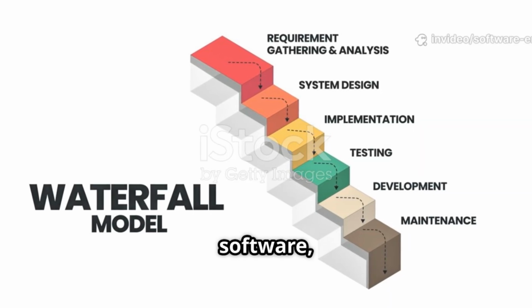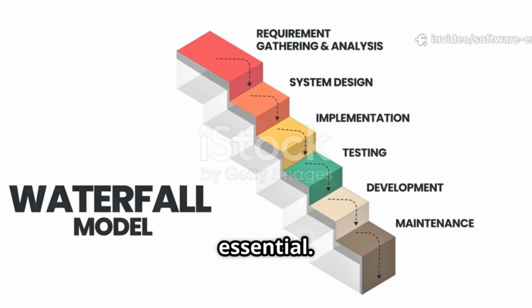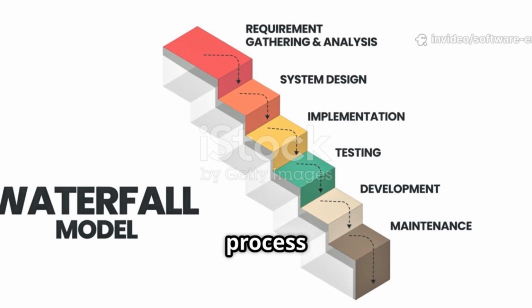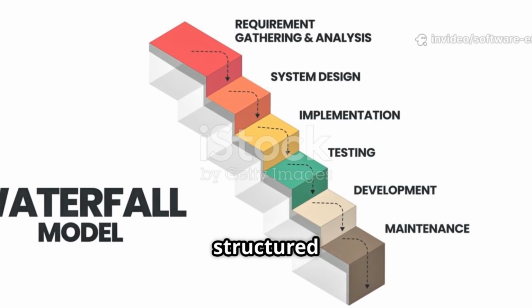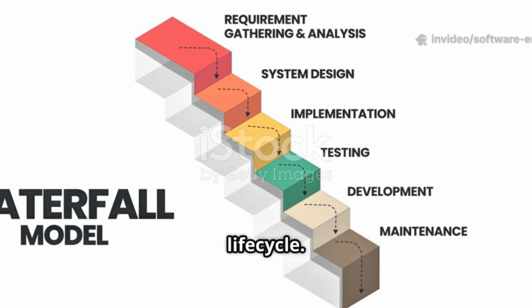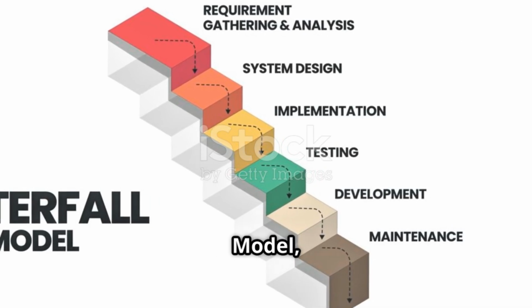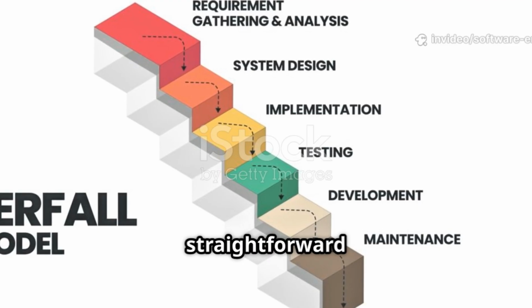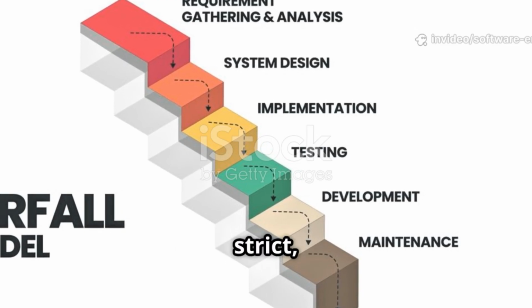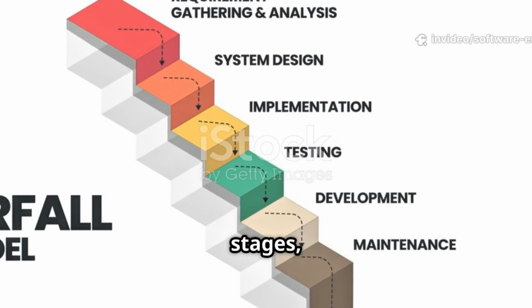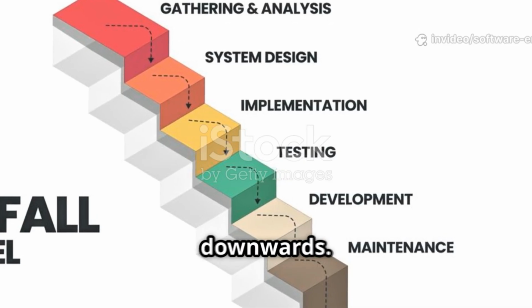When building software, having a roadmap is essential. These roadmaps are known as software process models, and they provide a structured framework for the entire development lifecycle. Let's begin with the classic, the waterfall model, which is the oldest and most straightforward approach. It follows a strict linear sequence of stages, much like a waterfall cascading downwards.